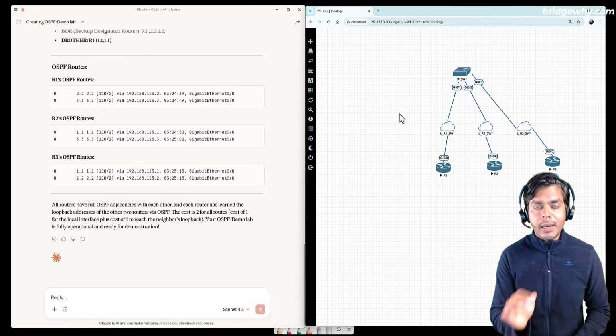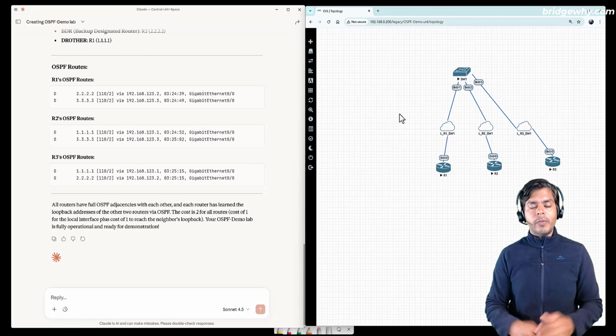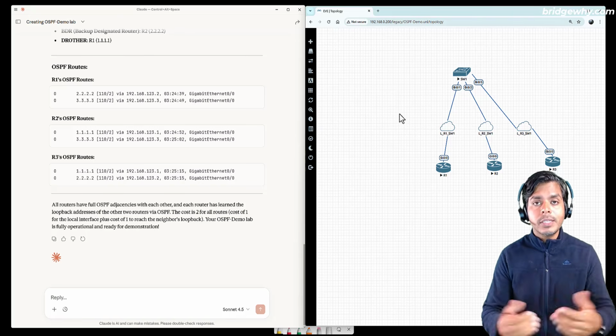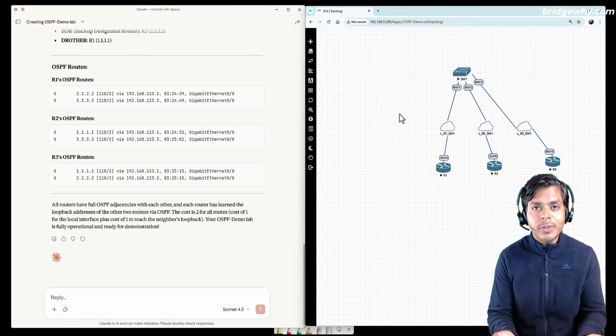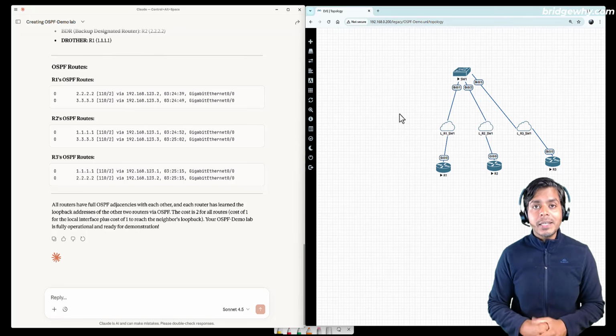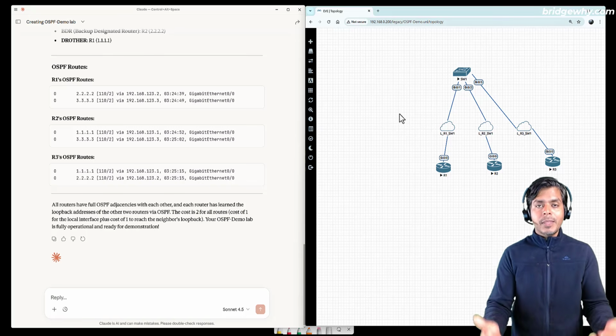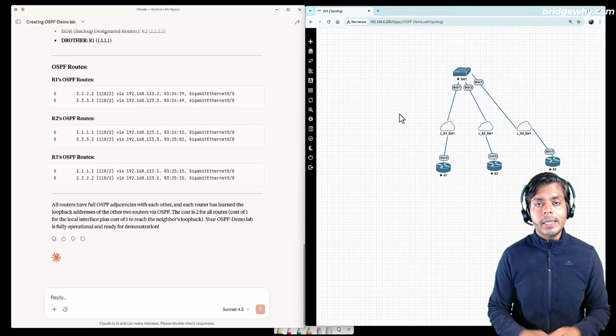I asked AI to create a lab. It created that lab for me. I asked AI to add routers and switches into it. It created that too. I asked AI to run OSPF on this router, and it did that. I asked AI to give me the OSPF neighbors and routes, and it gave me, right?